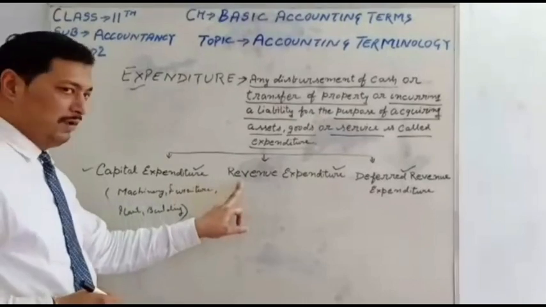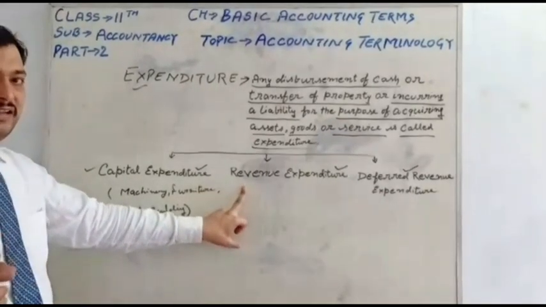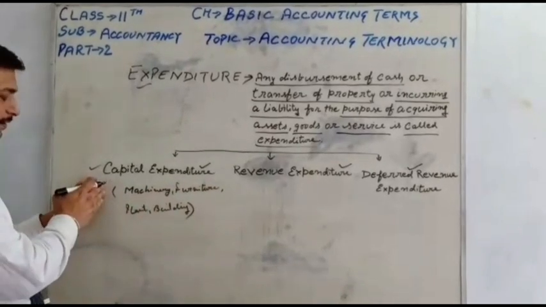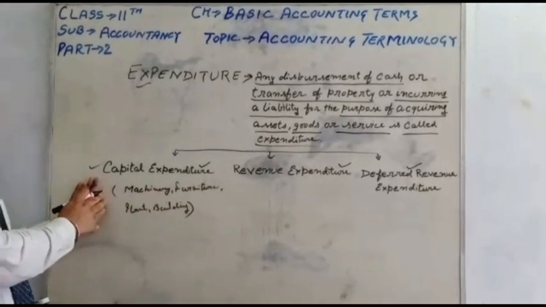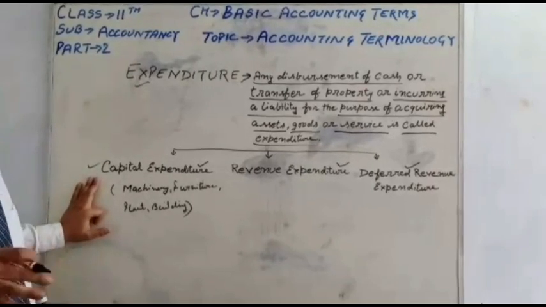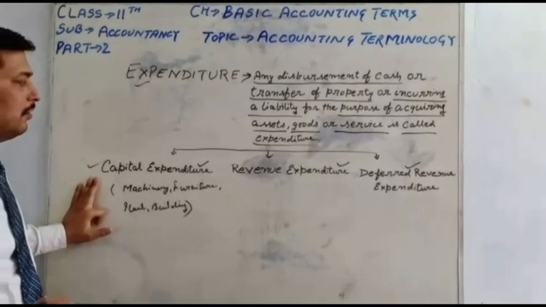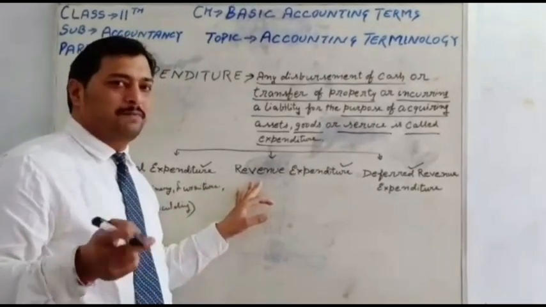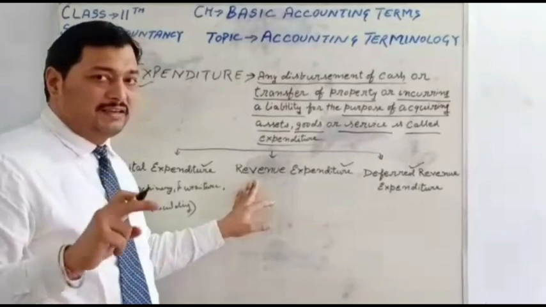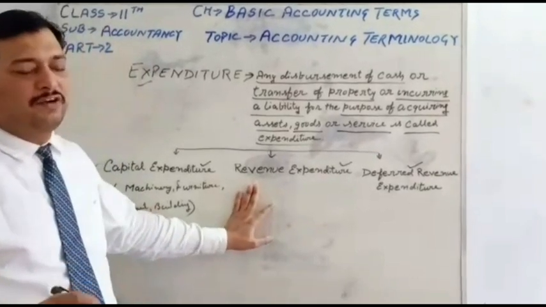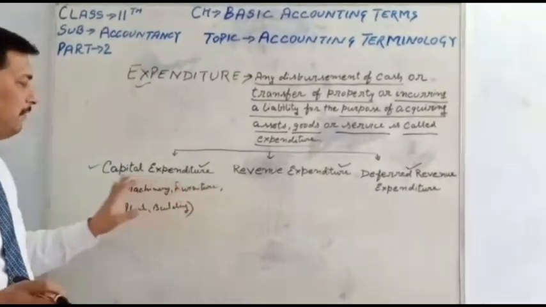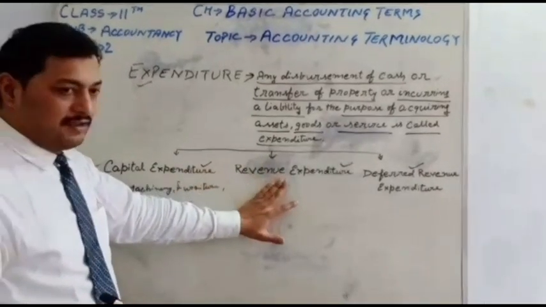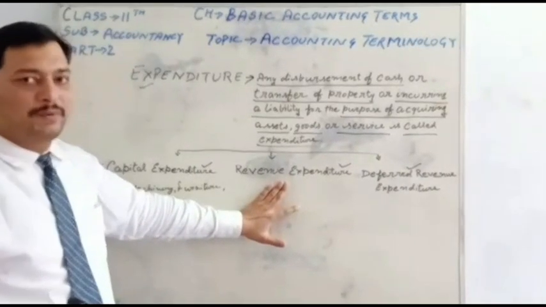Next is revenue expenditure, paid for maintaining the revenue. The point is clear. With capital expenditure, we pay so that we can start earning, start the revenue. But revenue expenditures are paid for maintaining the revenue. It means we start earning after paying these revenue expenditures.